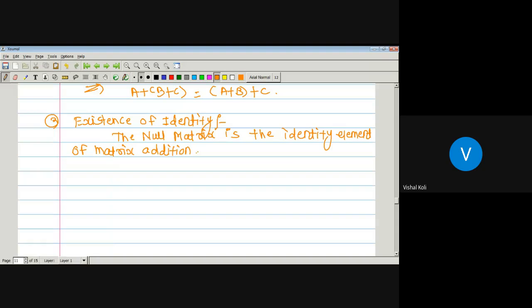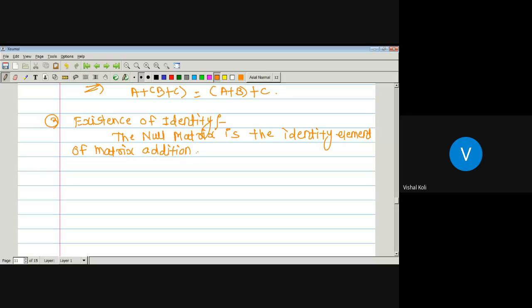Okay, what is a null matrix? Any matrix is said to be a null matrix if all its entries are 0, that is, all the elements belonging to that matrix are 0. Then the corresponding matrix is a null matrix. So the identity element with respect to matrix addition is a null matrix.